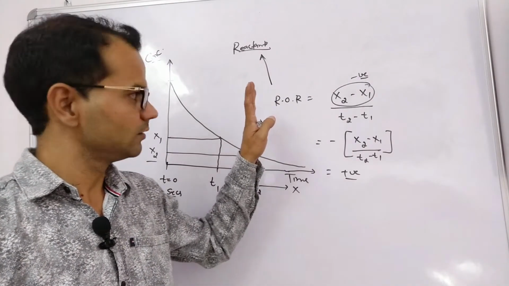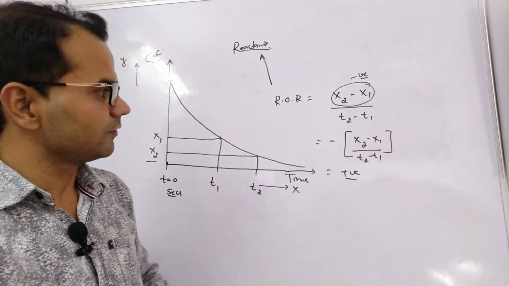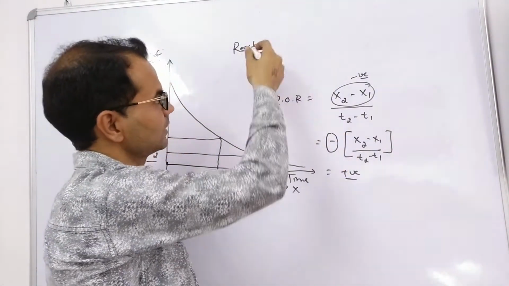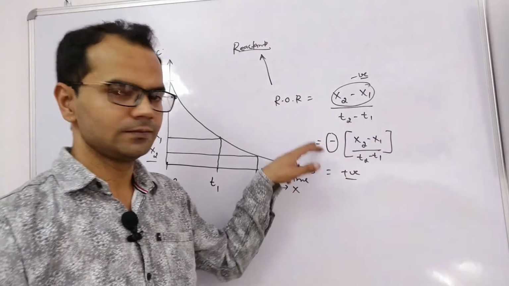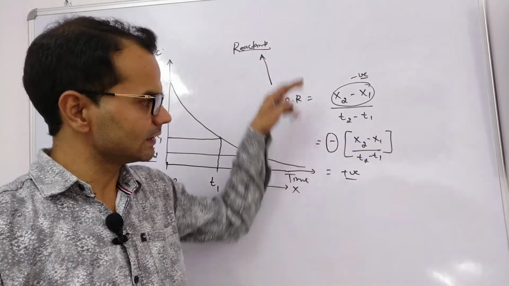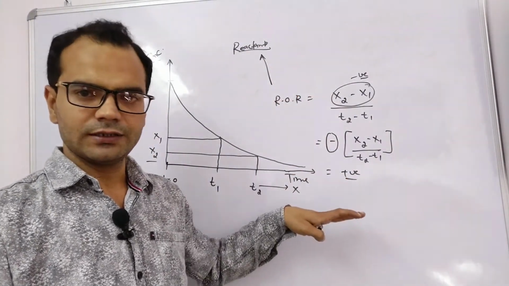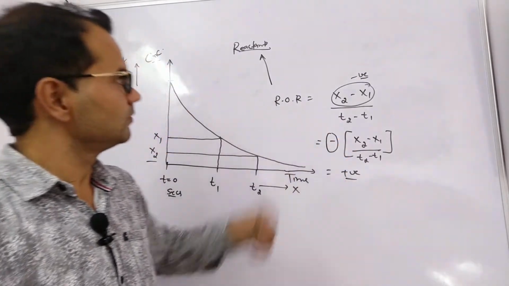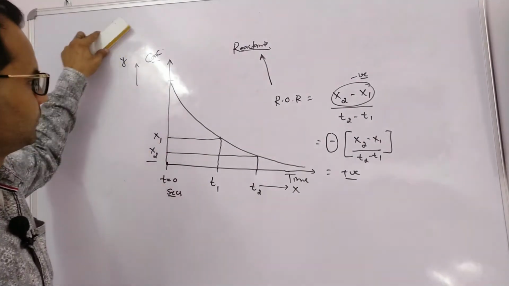Clear? But before we plot a graph, note down this point first. Rate of reaction for reactant is always represented with a negative sign. Negative sign indicates that concentration of reactants is going to decrease. Clear? Now plot a graph for a product.